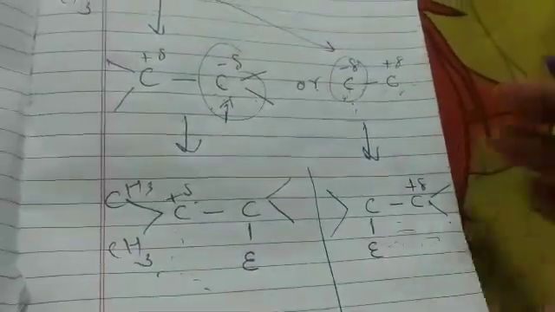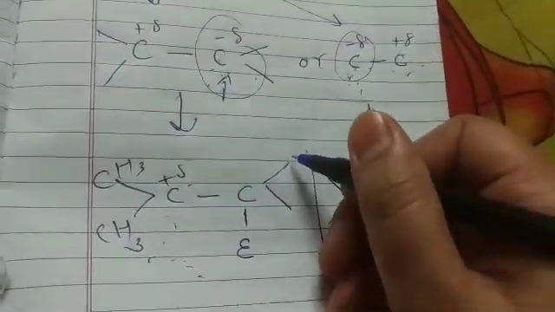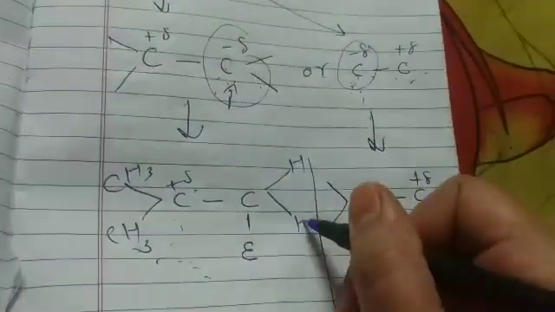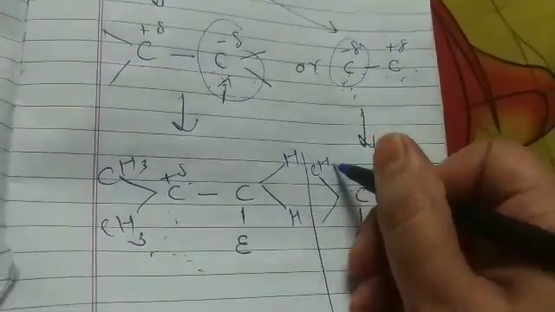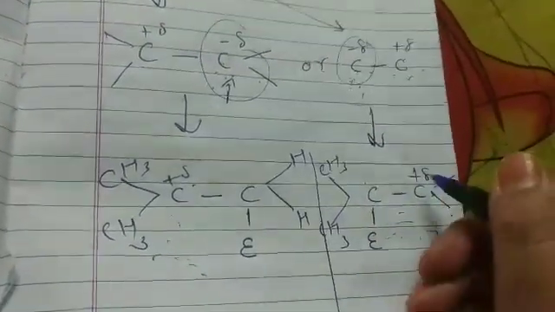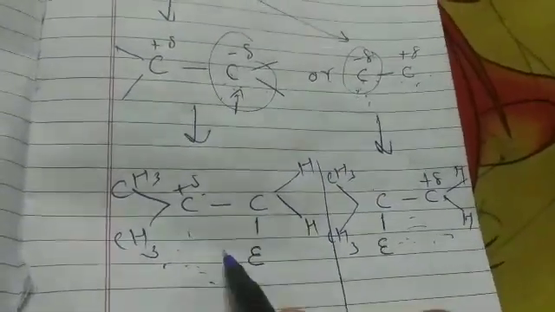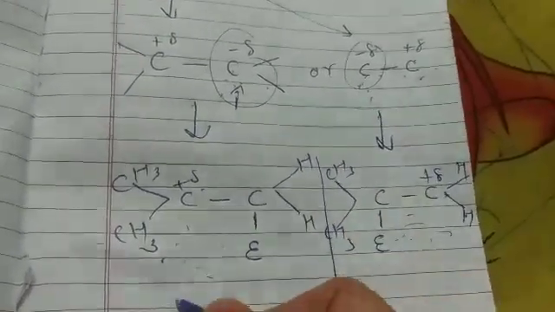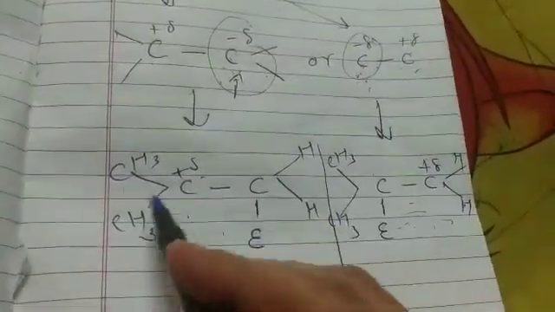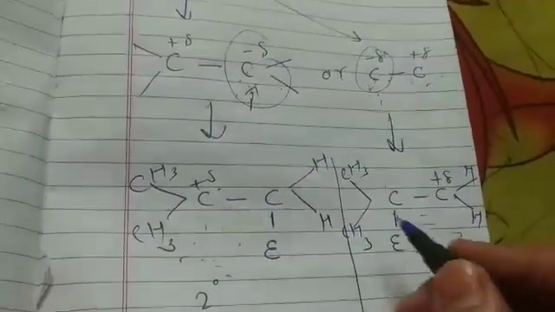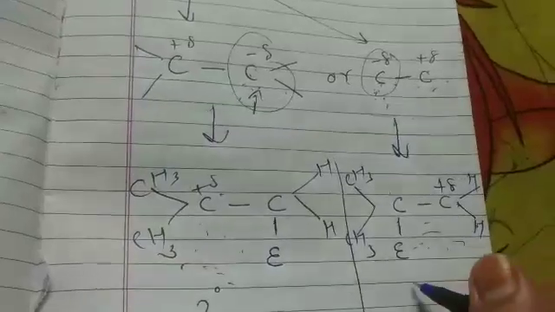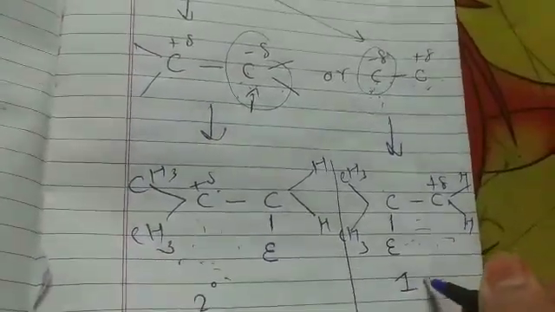Then you get it very well. Here is H and here is also CH3, and here is also H and H. See students, this carbocation is looking secondary, and this carbocation is looking primary.